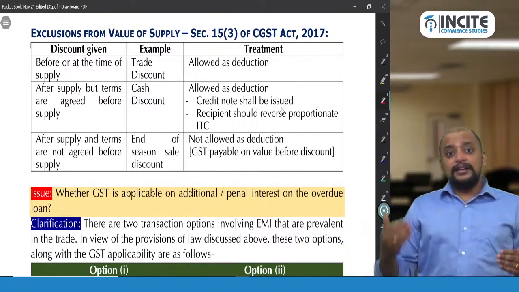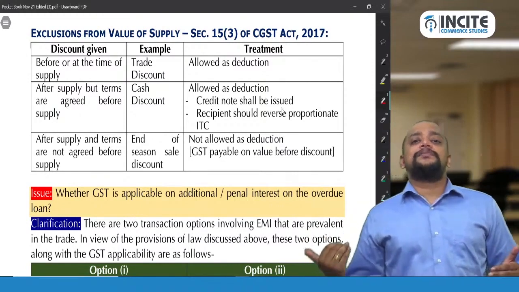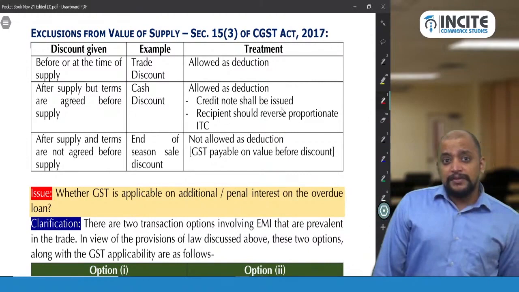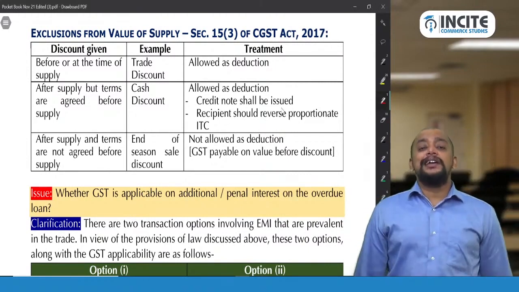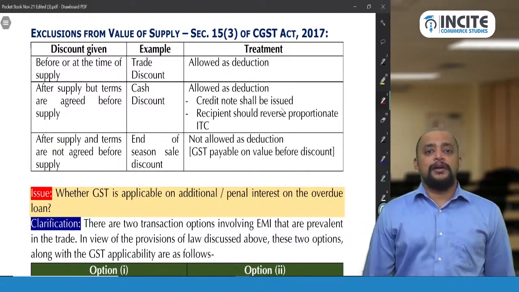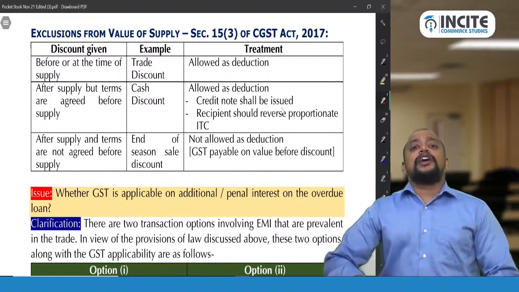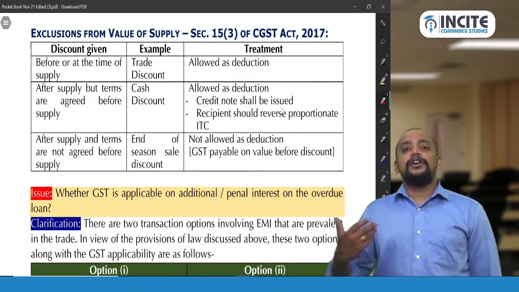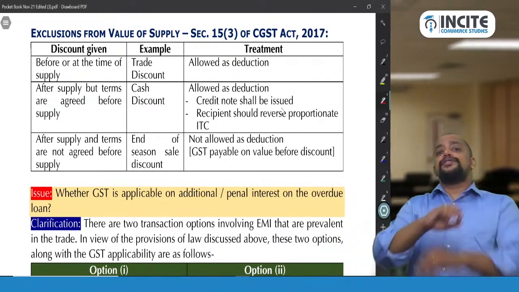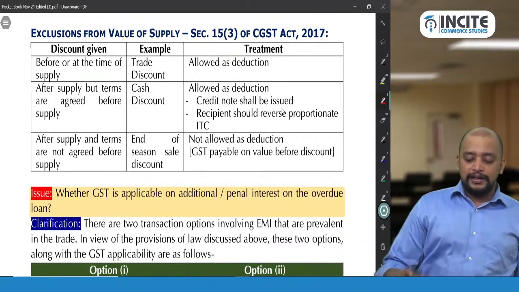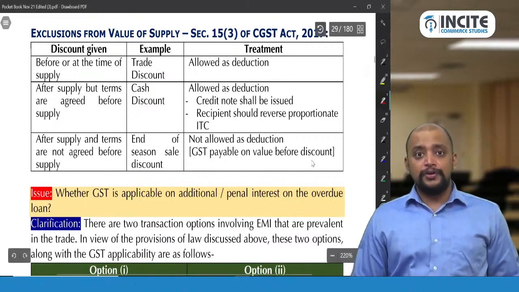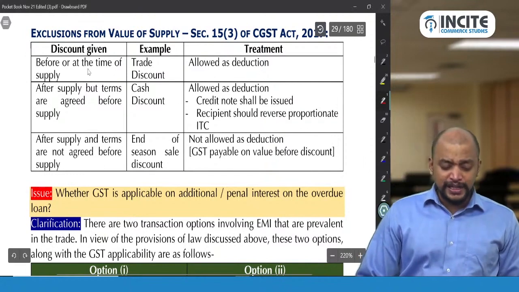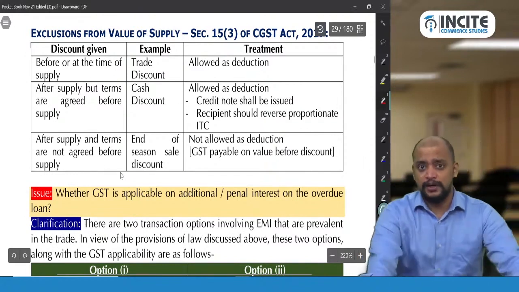If it is discount given after supply but the terms and conditions are agreed before or at the time of supply, this is the treatment. What if discount is given after supply and the terms and conditions are not agreed before or at the time of supply? Then credit note cannot be issued. This discount is not allowed as a deduction. Example, end of season sale discount. So GST is payable on the value before discount, and credit note cannot be issued in this case. Understood? So these are the 3 points related to discount here.